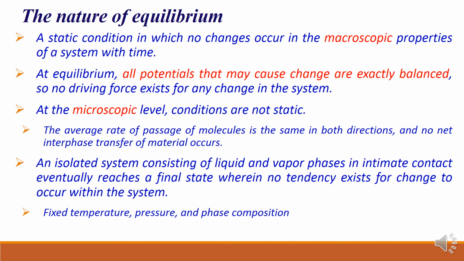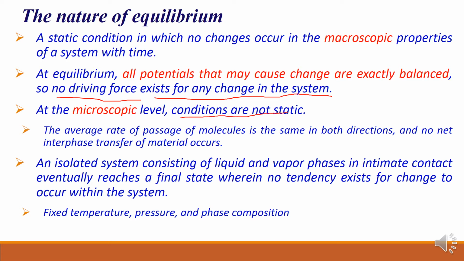Therefore there is no driving force in the system, right? For any change. Suppose you want to transfer heat from one body to another body: if the temperature of both bodies is the same, there is no net transfer of energy from either body, right?